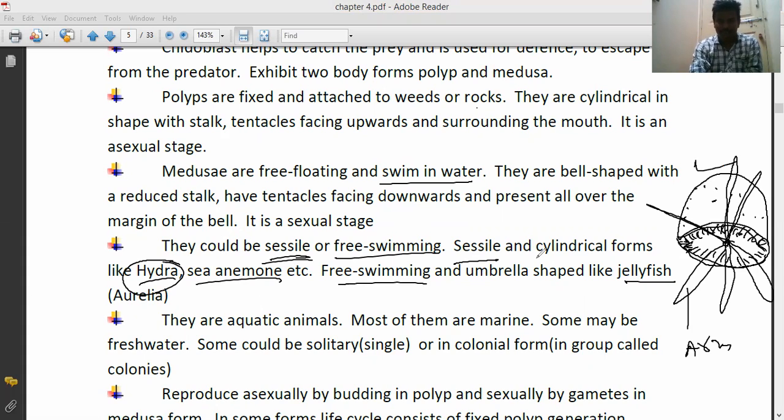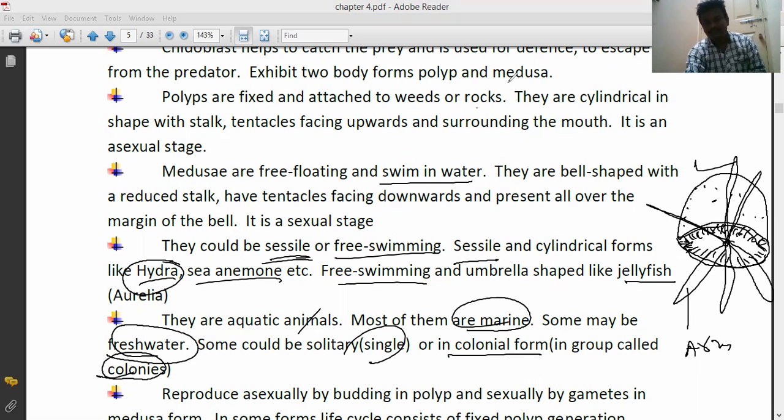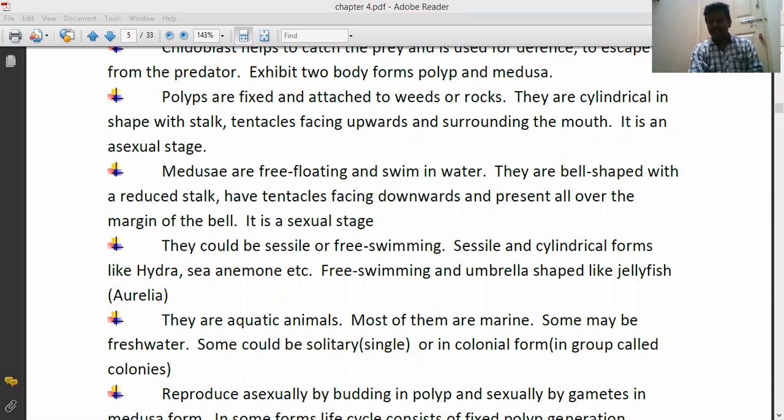Generally, coelenterates are aquatic animals. Most of them are marine animals, and some may be freshwater. Some could be single or in colonial form. That group is called colonies.